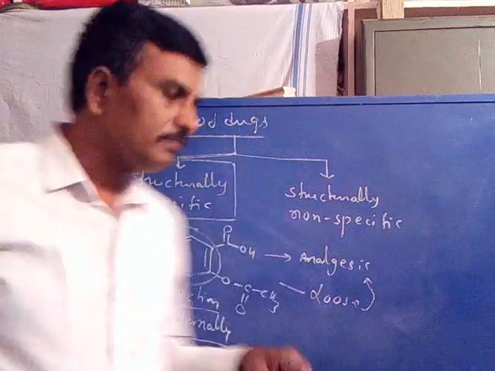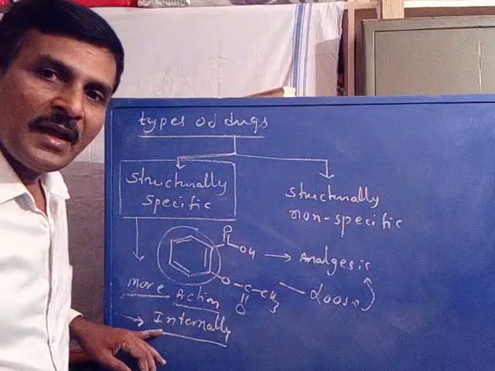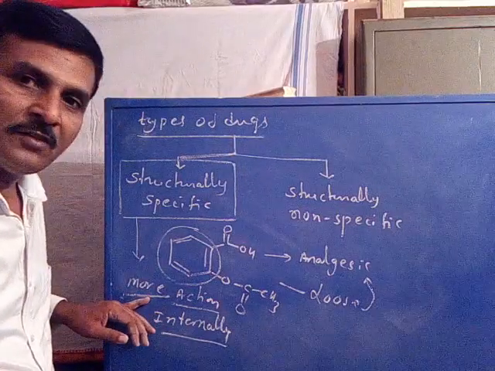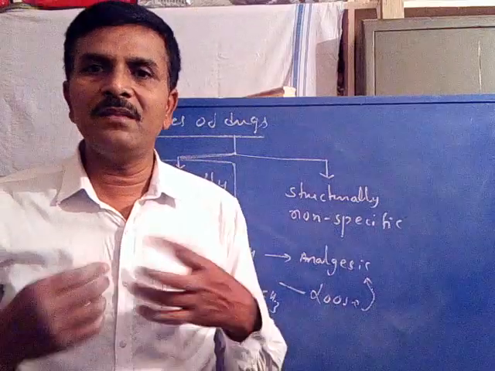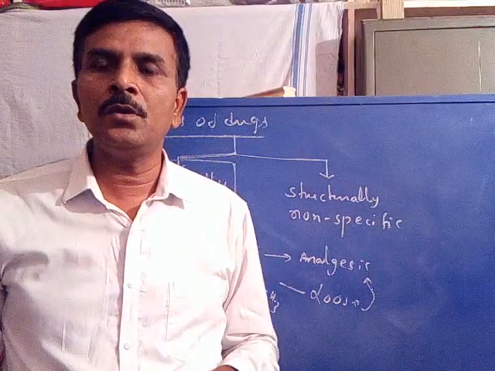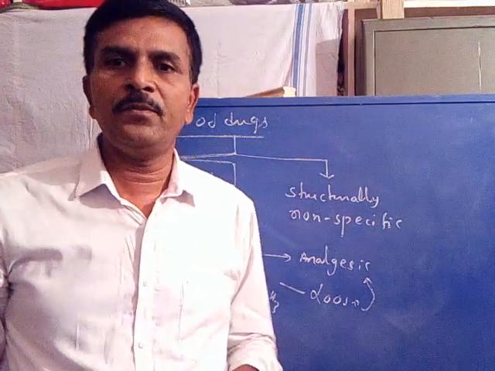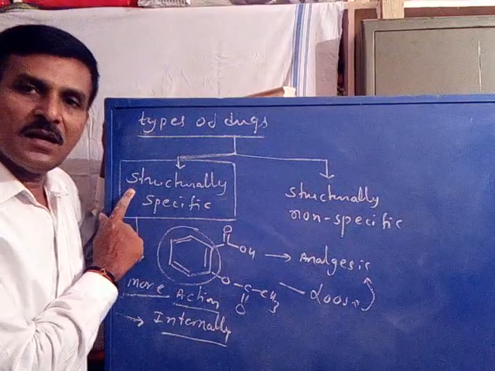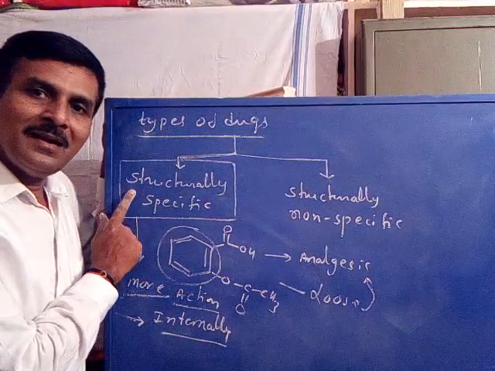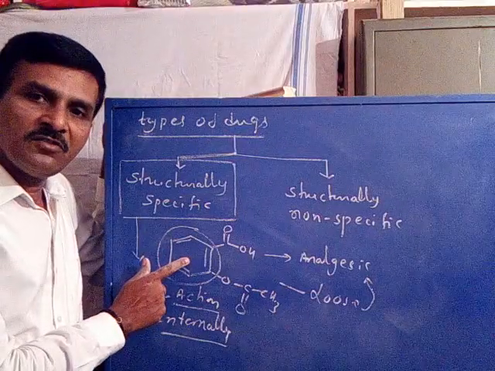Hence their action is more and they are used internally. So all the medicines, all the drugs used internally belong to the structurally specific class. Again, the structurally specific drugs are the drugs where their action depends upon their structure.